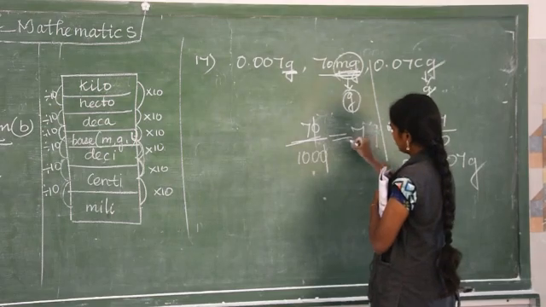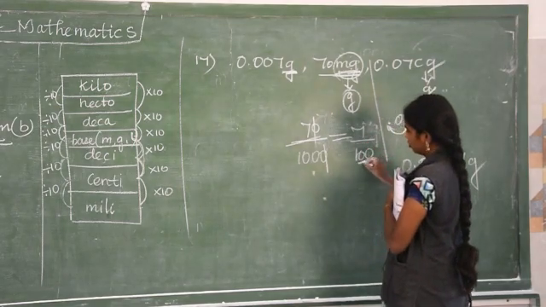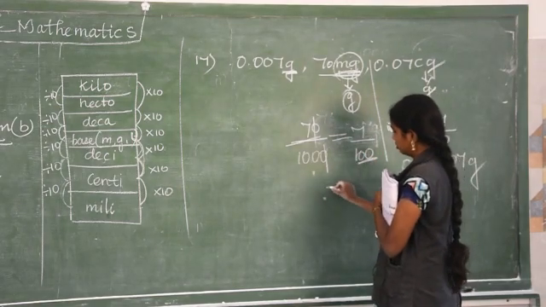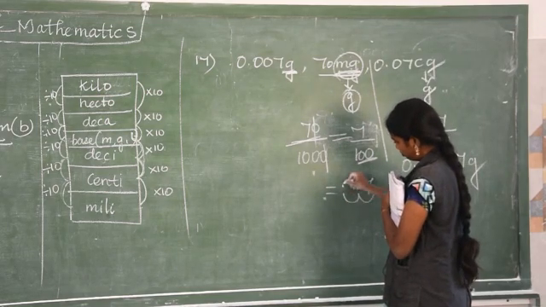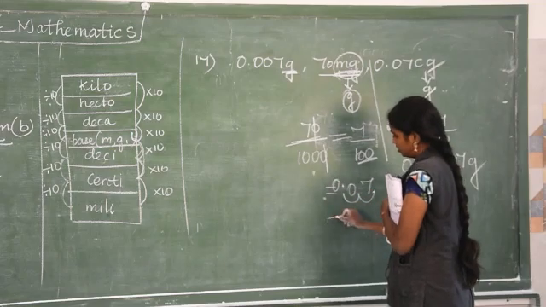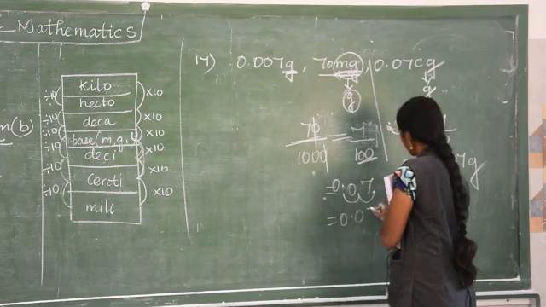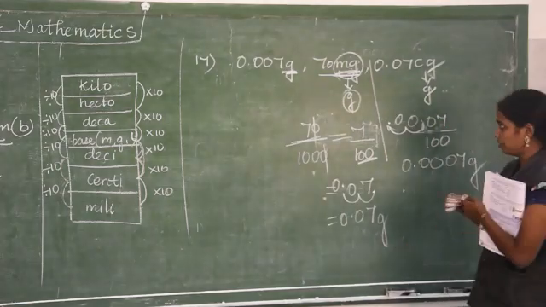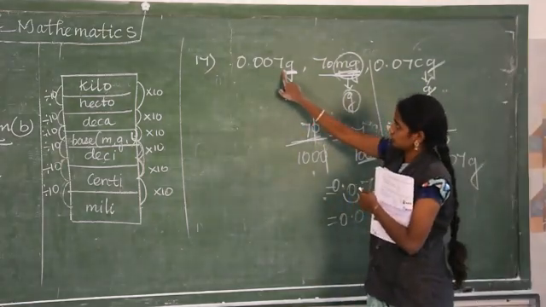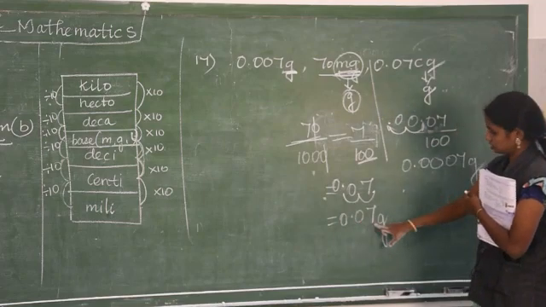Cancel. 7 by 100 will be there. 2 zeros move to the left side. We used to keep the dot here. 1, 2, then it will be read as 0.07 gram. So now everything is in the gram: 0.007 gram, 0.07 gram,